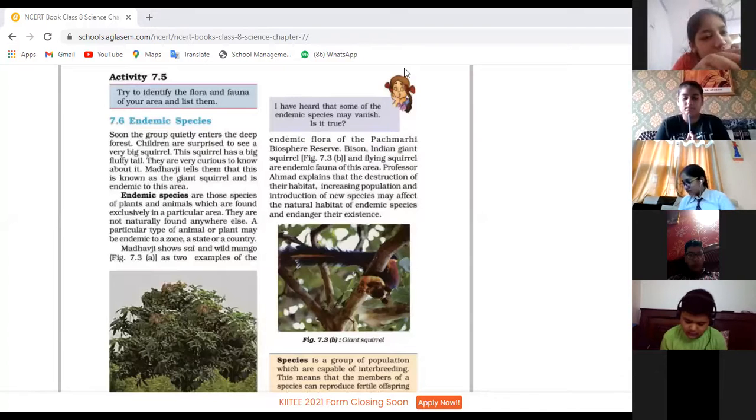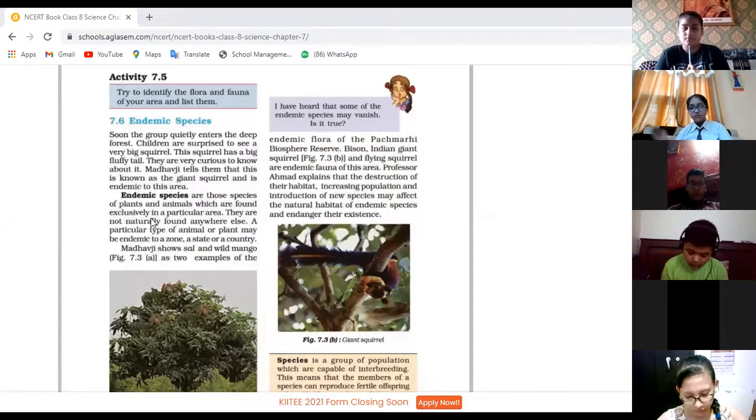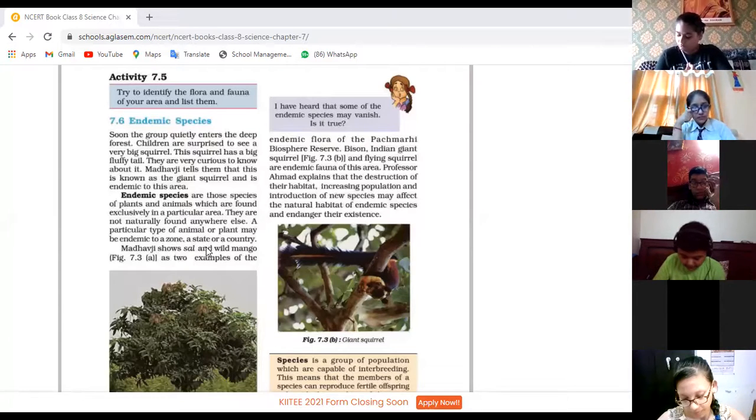Endemic species are those species of plants and animals which are found exclusively in a particular area. They are not naturally found anywhere else. A particular type of animal and plant may be endemic to a zone, a state, or a country. Madhavji shows sal and wild mango, endemic flora of the Panchmari Biosphere Reserve.